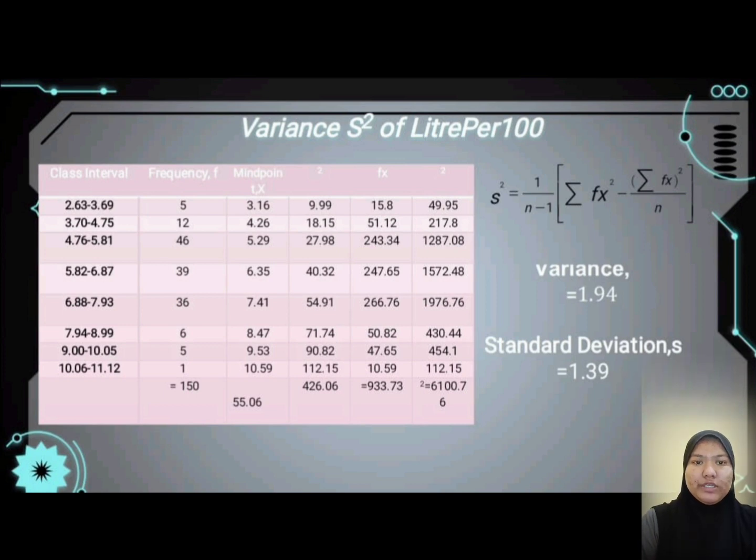Variation. First, variation S squared of liter per 100. Formula: S squared equals 1 over n minus 1, times the sum of f x squared minus the square of the sum of f x over n. Total variation S squared is 1.94 and standard deviation S of liter per 100 is 1.39.